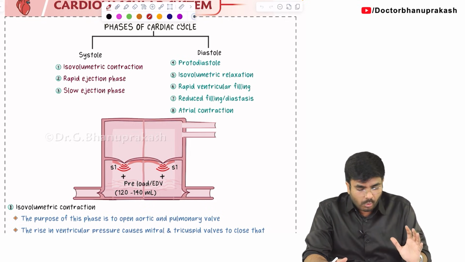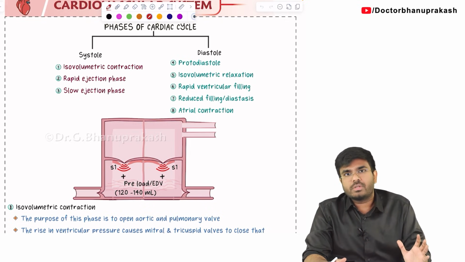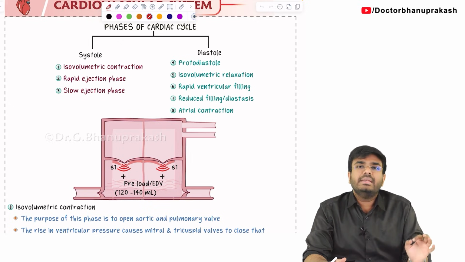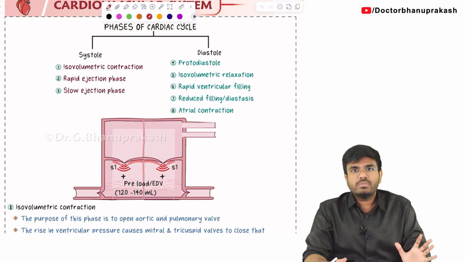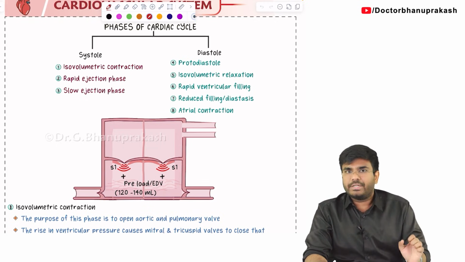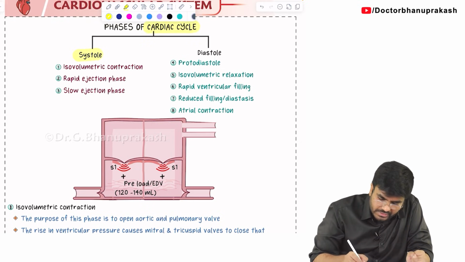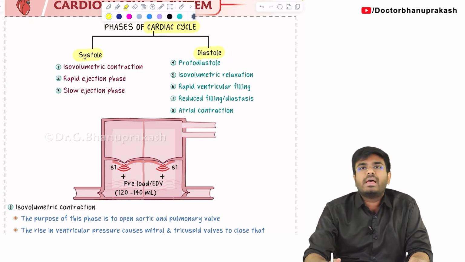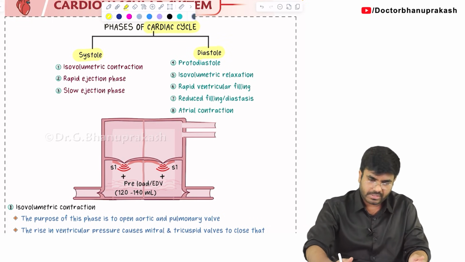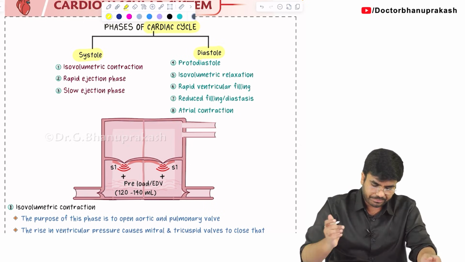So the most important topic in cardiovascular physiology is to understand the cardiac cycle in detail, point by point. So let me explain all the events with all the possible MCQs slowly. So please be attentive. Guys, first, the entire cardiac cycle is divided into how many phases? Two phases, systole as well as diastole. Systolic phase as well as the diastolic phase.